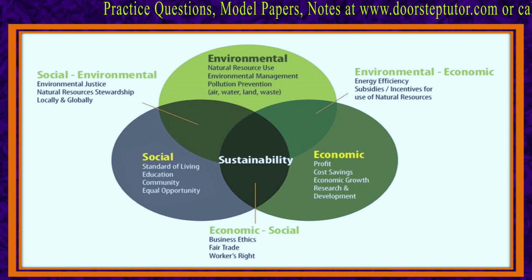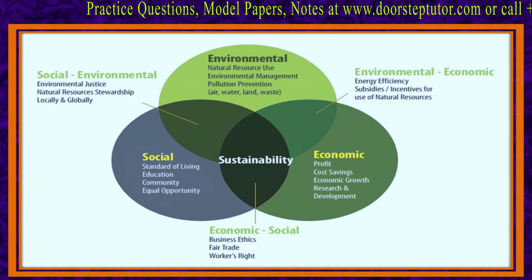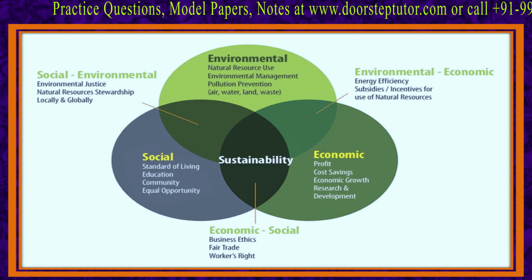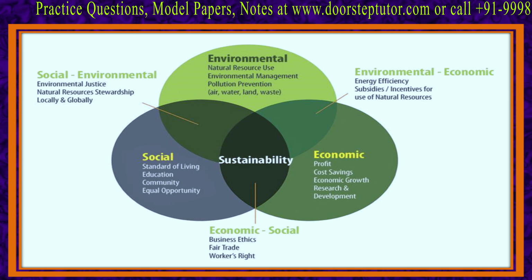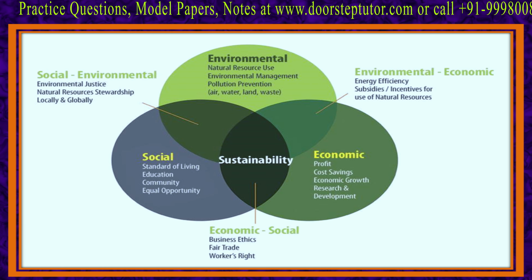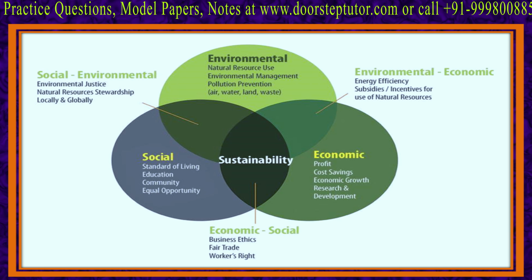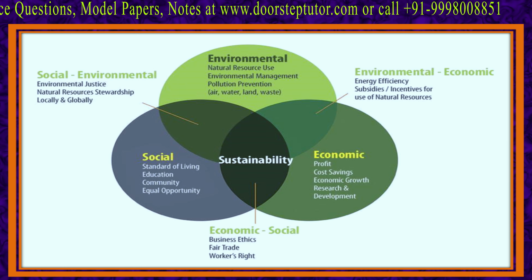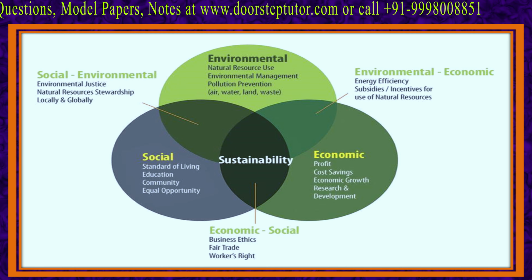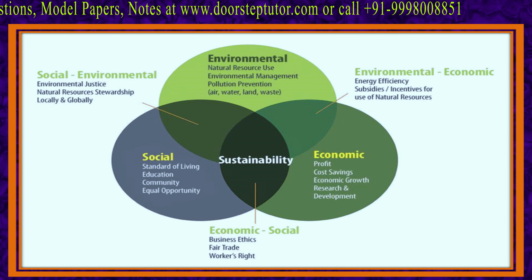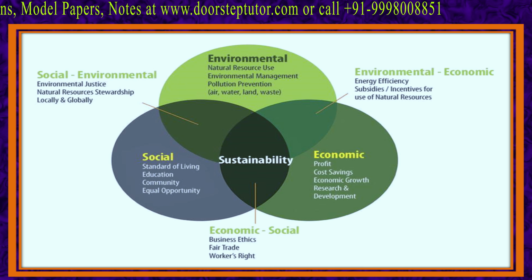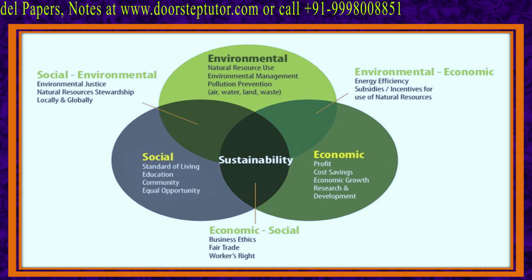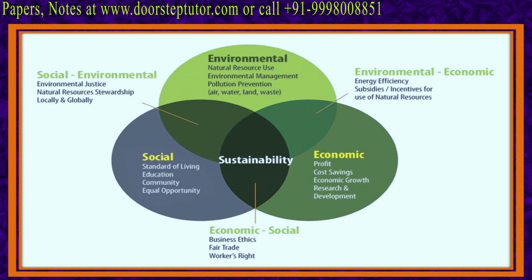And in order to achieve sustainable development, we must take care of all these three components. If even one is missing, then we cannot achieve sustainable development. As you can see in the diagram, environmental aspects include natural resource use and environmental protection. Economic aspects include wealth creation, property, employment.